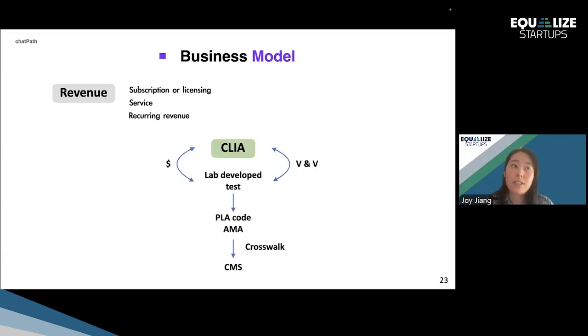We're also currently talking to the Clear lab at Washington University. So we will be validating over 50,000 patient records stored in their database for validation and verification. So if the performance of our algorithm is well validated in that big cohort, we'll be generating a small amount of revenue and then implemented for their prospective annotation services. And throughout this process, we may be able to generate a PLA code that could lead to reimbursement.